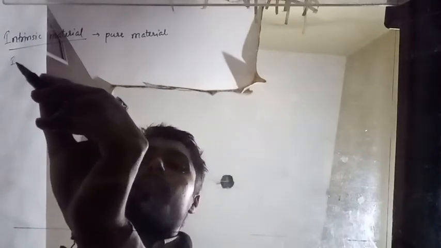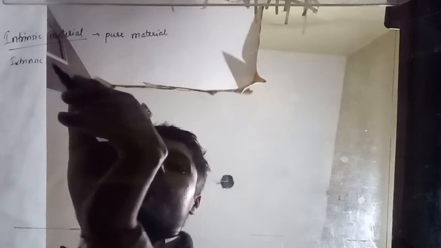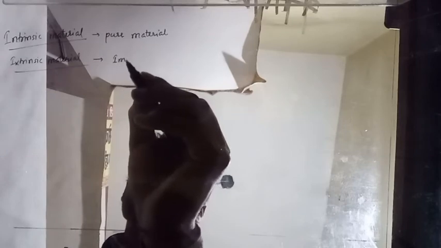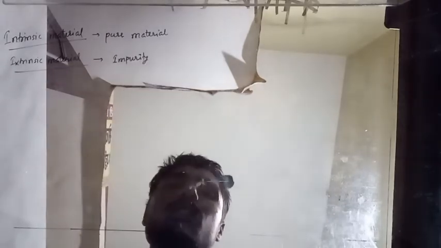There is no extra material, that is called impurity. There is no impurity. And extrinsic means when we add an impurity, that's called extrinsic. Impurities are of two types.